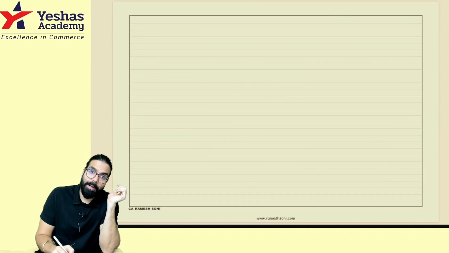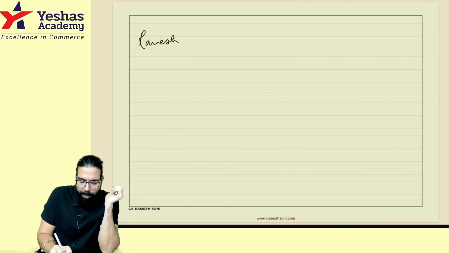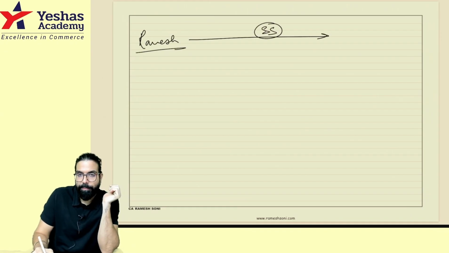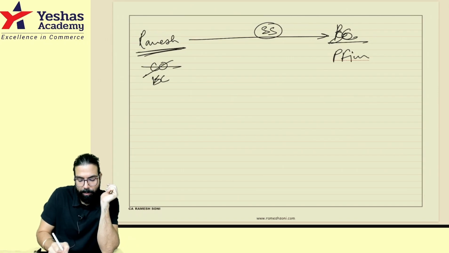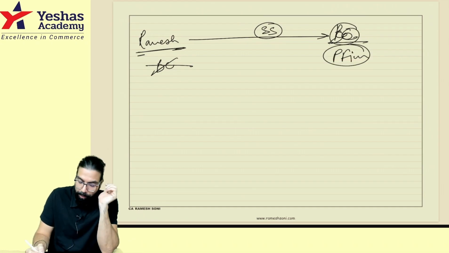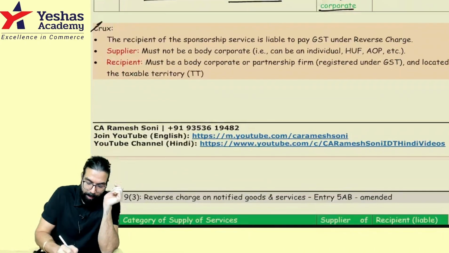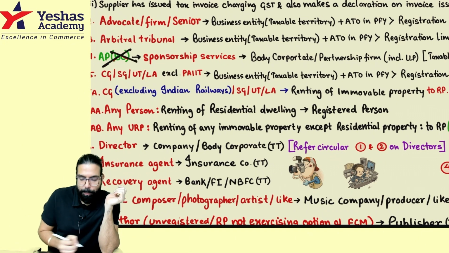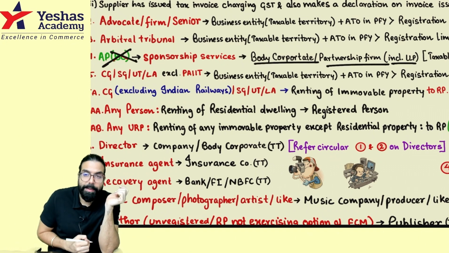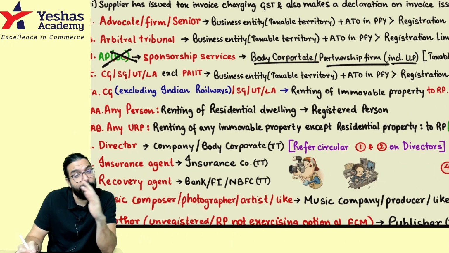Okay, sir. If it is other than a company, for example Ramesh, an individual, giving sponsorship service to a company, a body corporate, or giving to a partnership firm, meaning I am not a body corporate, giving to a body corporate or a partnership firm, then only RCM. Okay sir, point clear? Yes sir, I have written the crux also, and in the chart also remember: not a body corporate, giving to a body corporate or partnership firm, then only RCM will come. In all other cases, FCM.